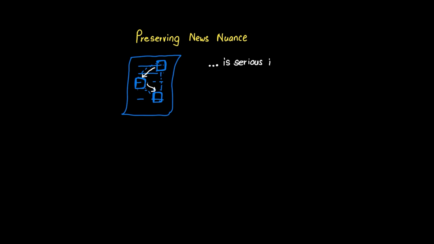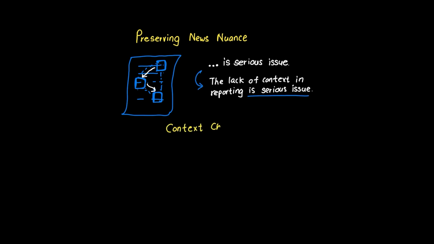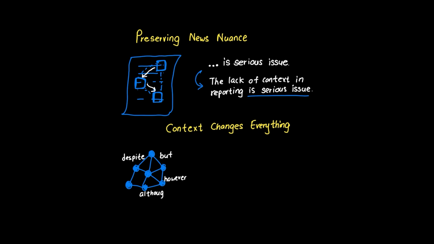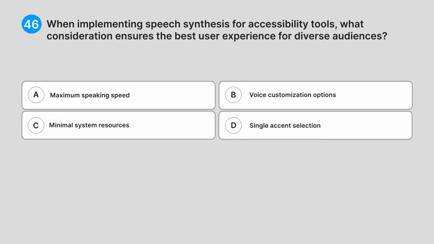Context-preserving extraction maintains the connections between facts, the conditions under which statements were made, and the implications of events. A quote taken out of context can completely change its meaning. A statistic without its qualifying conditions becomes misleading. Context-preserving extraction uses sophisticated algorithms to identify not just key facts, but the contextual threads that connect them. It preserves the however, despite, and although that change everything. This creates summaries that are both concise and complete.